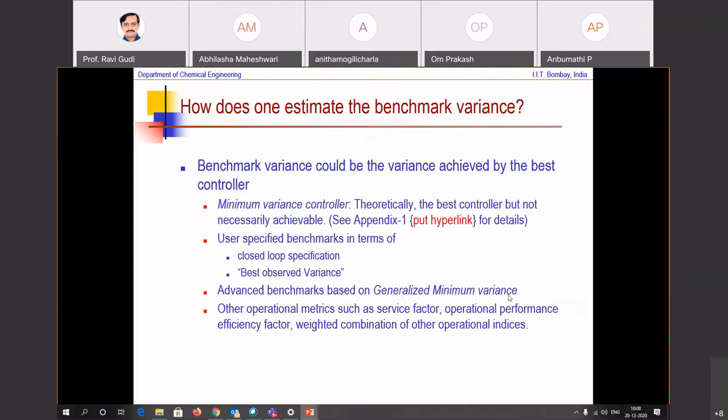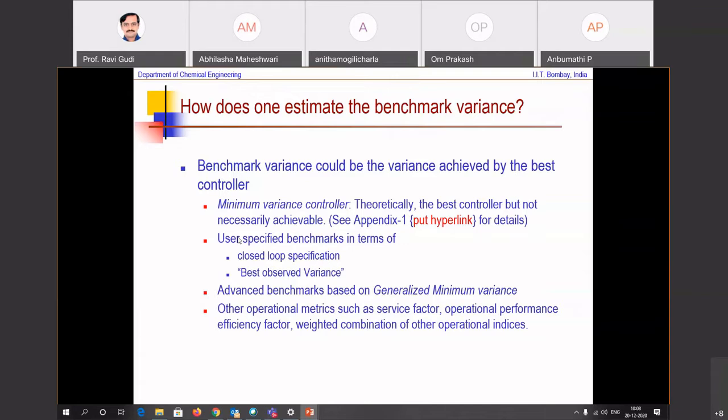What generalized minimum variance does is it accommodates the constraints on the input and then says what is the best achievable performance. That also is some kind of a compromise from the theoretically best minimum variance controller, but at least one can accept generalized minimum variance control.